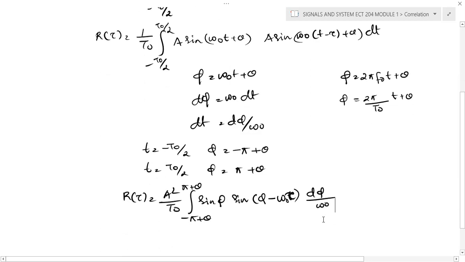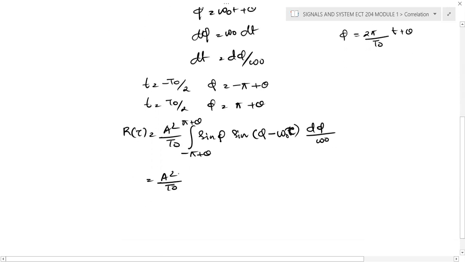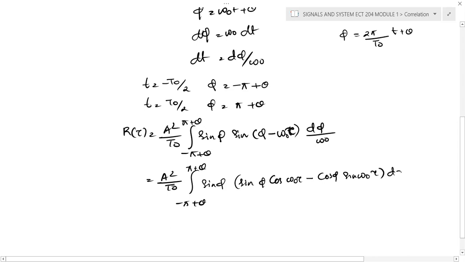Now if you simplify this, you will get A square by t0, and minus pi plus theta, pi plus theta. And if you expand this, sine phi minus omega 0 tau, it becomes sine phi cos omega 0 tau minus cos phi sine omega 0 tau into d phi.